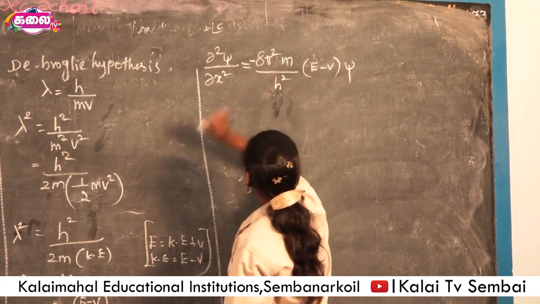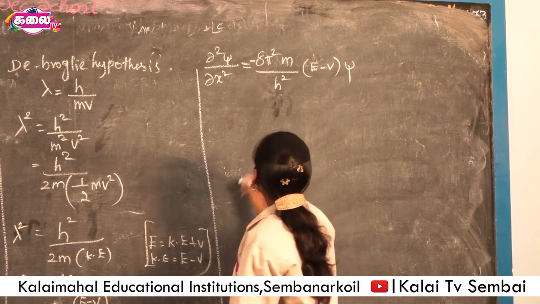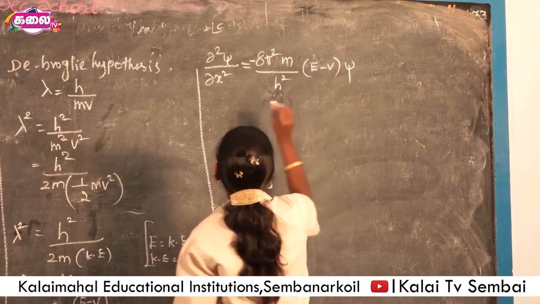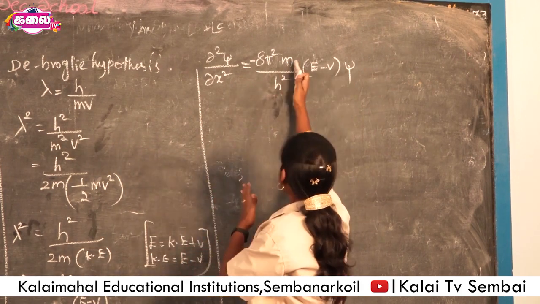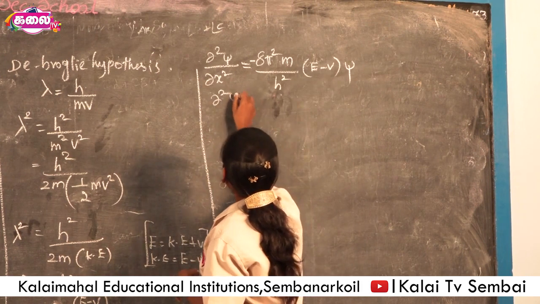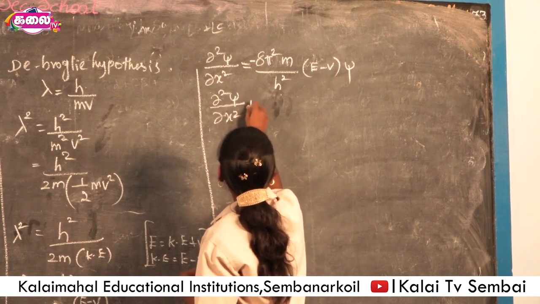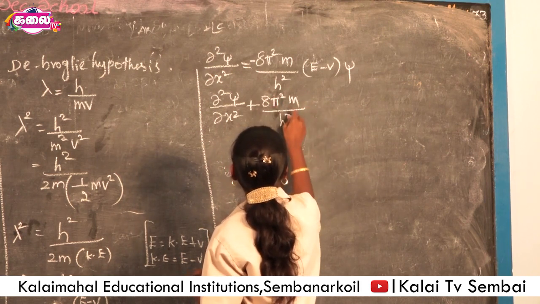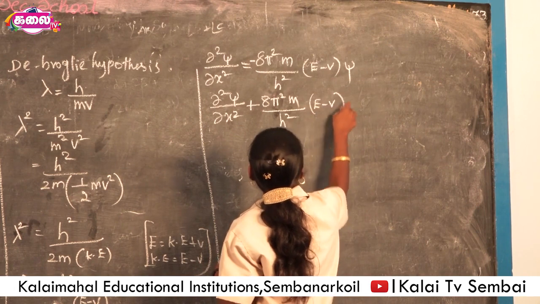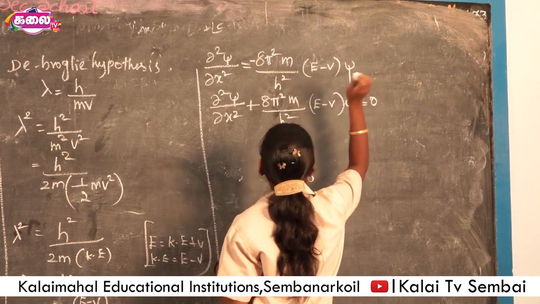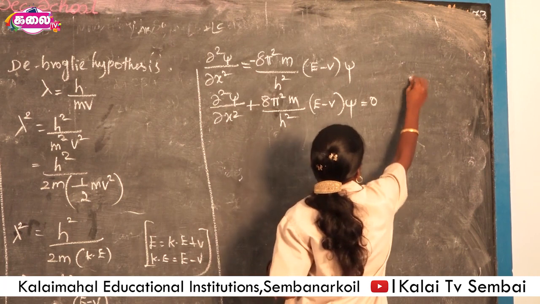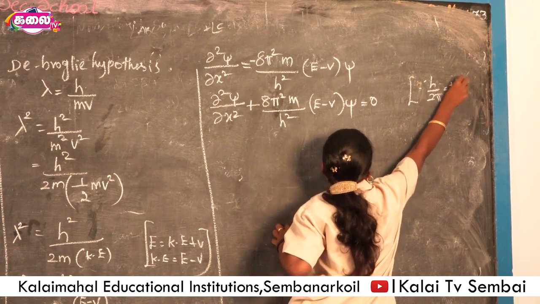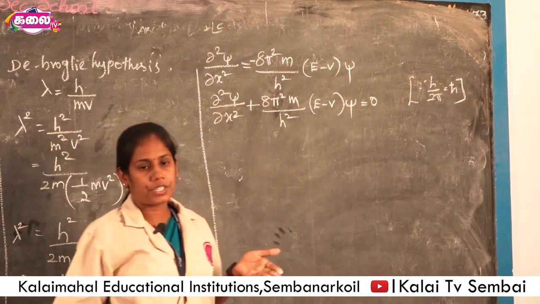Again it has minus value, minus. In this equation from quantum mechanics, this term comes to this side: dou squared psi by dou x squared plus 8 pi squared m divided by h squared, E minus V of psi, is equal to 0. According to quantum mechanics, h by 2 pi is equal to h cross.